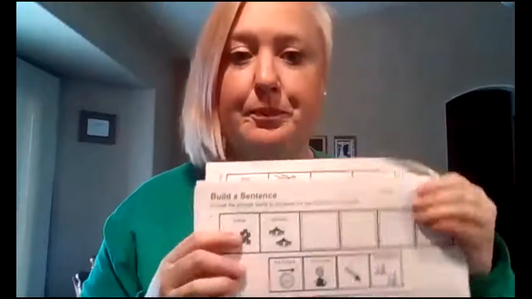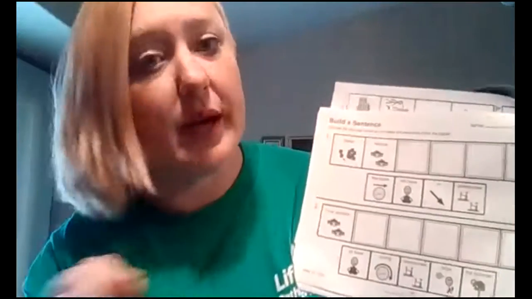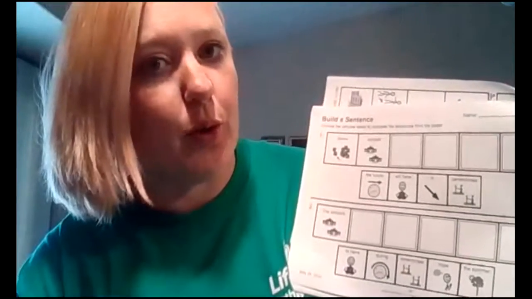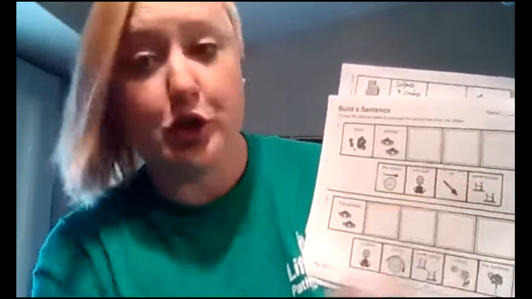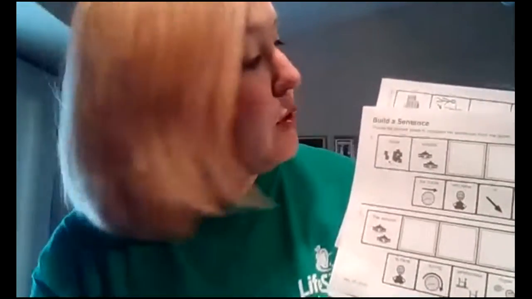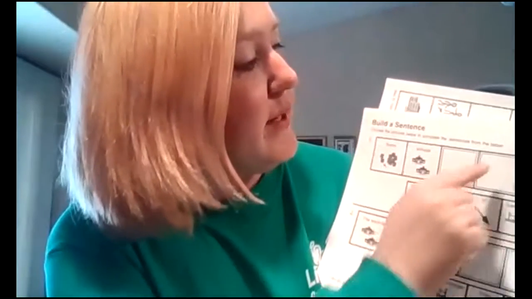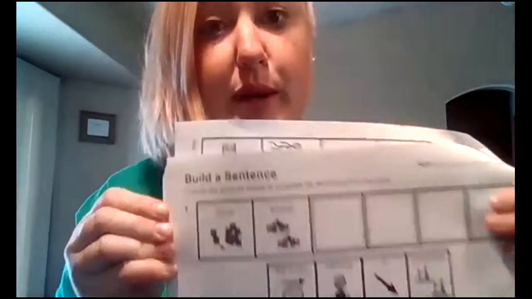For this activity, if you are able to write, you can grab a notebook or lined paper and handwrite your sentences. If you need help writing, you can have an adult or parent help you, or you can cut out these pictures before we start, because that's what I'm going to do. I'm just going to do it on the computer screen. So you can use scissors to cut these out, and we're going to put these in the right spot on the sentence. And our sentences, again, are about the graduation newspaper story we read last week.